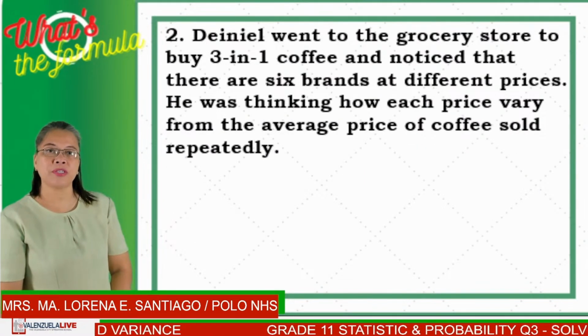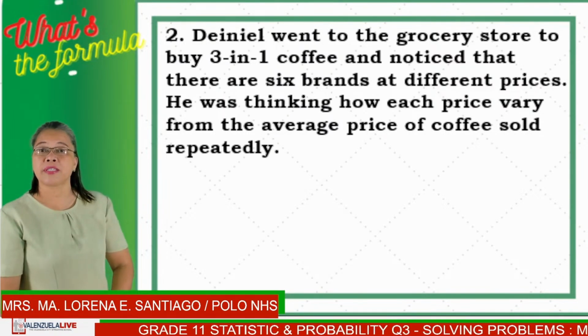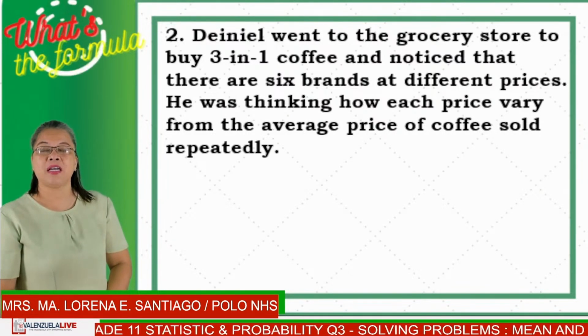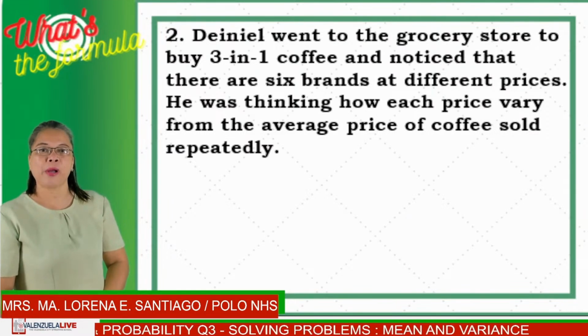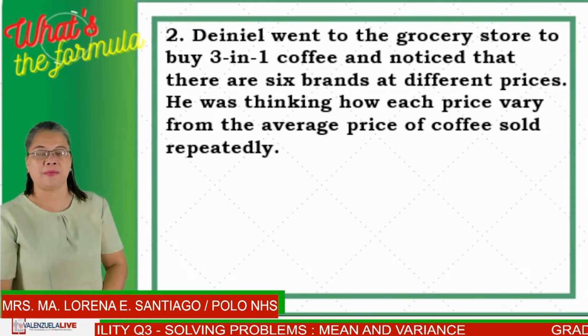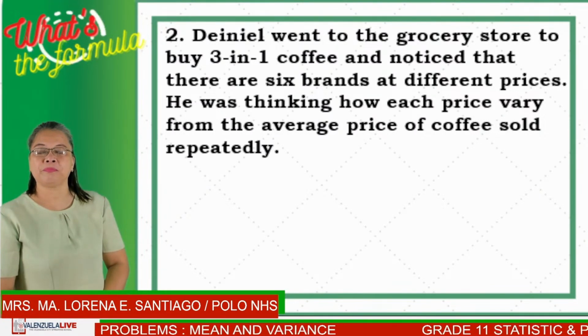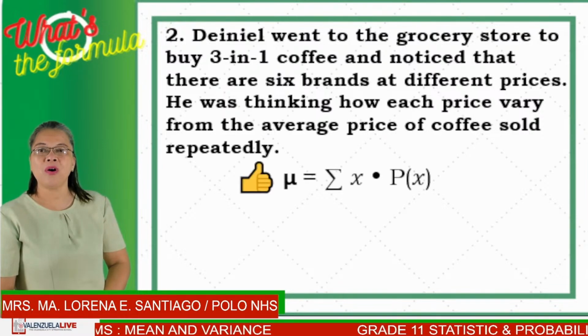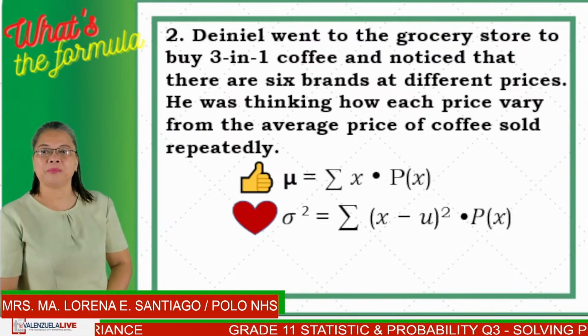Daniel went to the grocery store to buy 3-in-1 coffee and noticed that there are 6 brands at different prices. He was thinking how each price varied from the average price of coffee sold repeatedly. Is it thumbs up or a heart? Timer starts now.